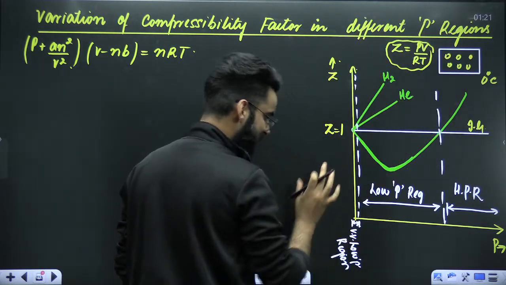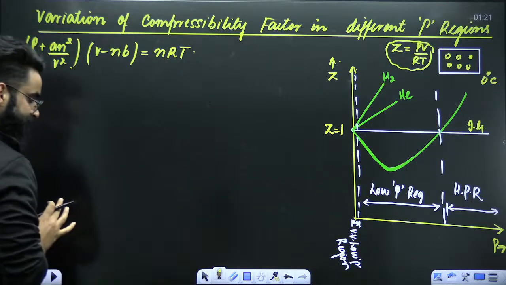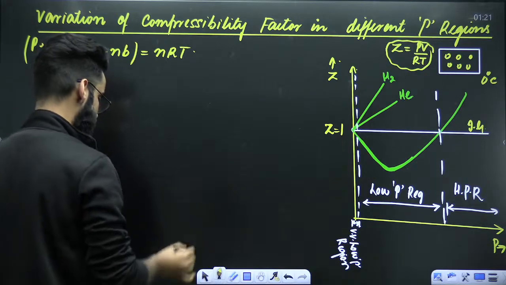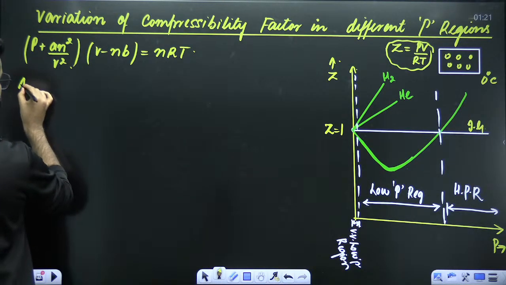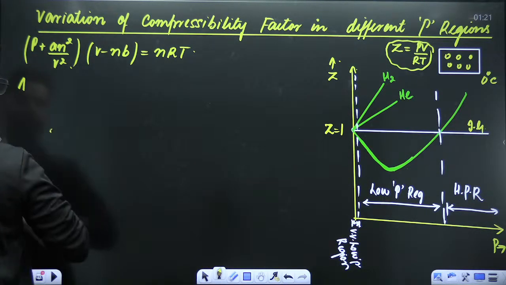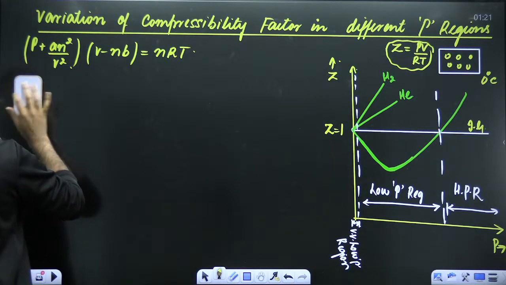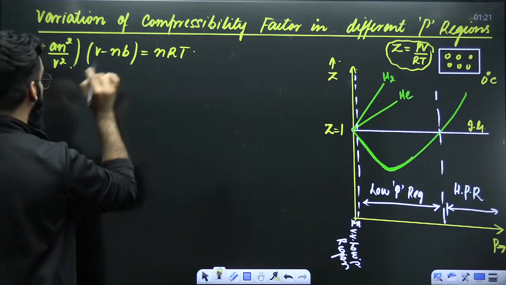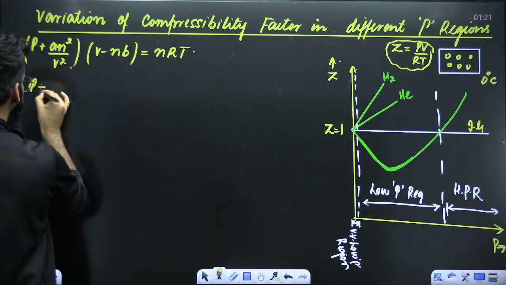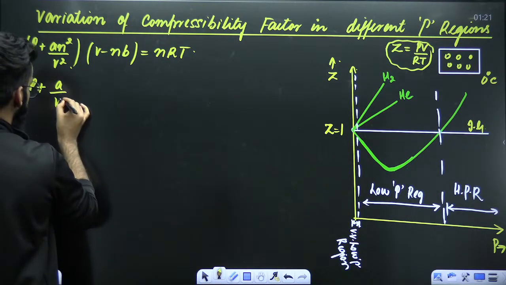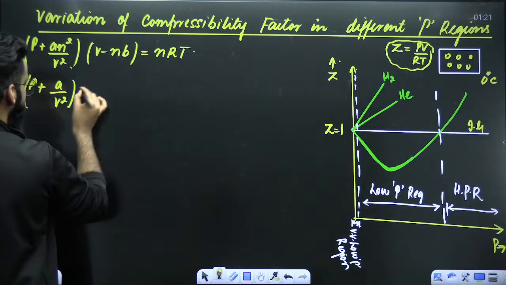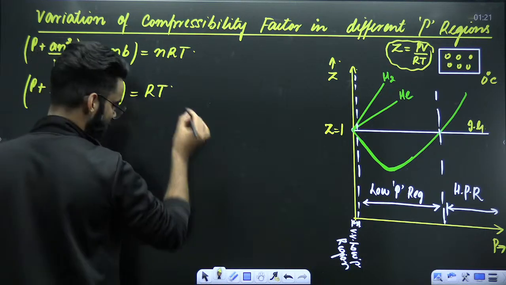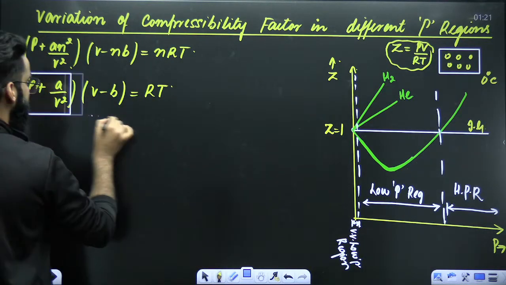When the real gas is kept at very, very low pressure, that means the pressure of this real gas is kept very low. Before the statement, let me write the same equation for 1 mole of real gas. It's (P + a/V²)(V − b) = RT, because n is 1. This is your van der Waals equation for 1 mole of real gas, correct?